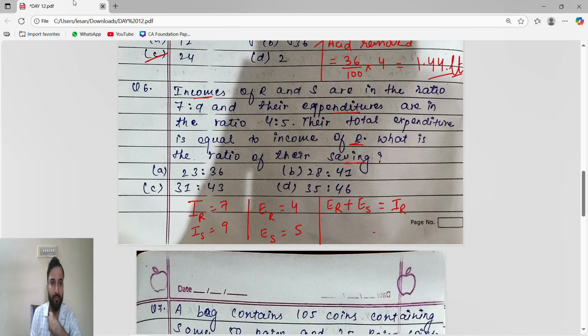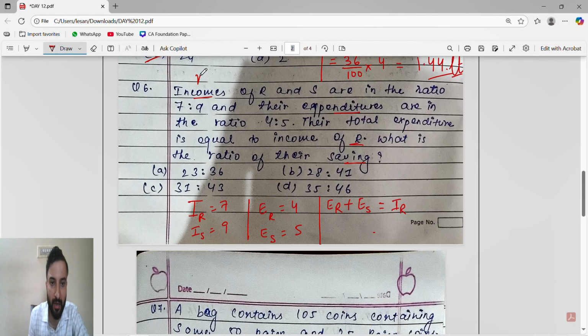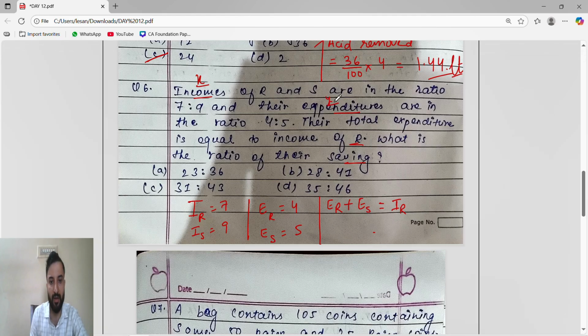Okay. Fine. So income I will take as X and expenditure I will take as Y. Because income we will take as X, expenditure will take as Y. We can't take R as X and S as Y. So income of R is 7x, income of S is 9x.